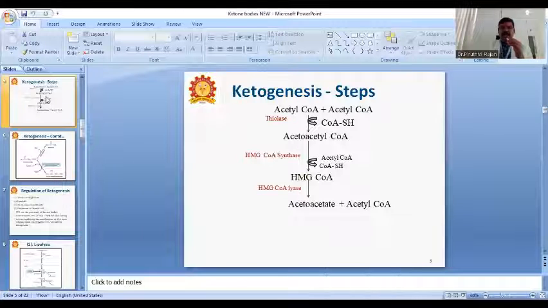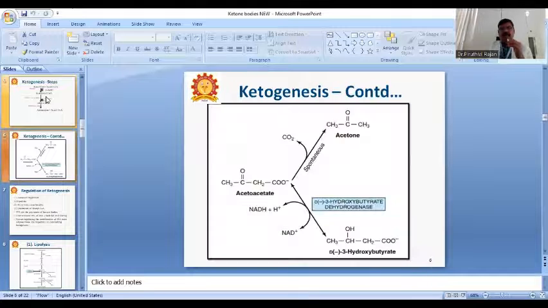That is the primary ketone body plus one acetyl-CoA. Then from the acetoacetate, acetone is formed spontaneously. That's why it's a secondary ketone body. Then acetoacetate further produces 3-hydroxybutyrate in the presence of 3-hydroxybutyrate dehydrogenase. Here we are using NADH, which gives one energy, and gets NAD.